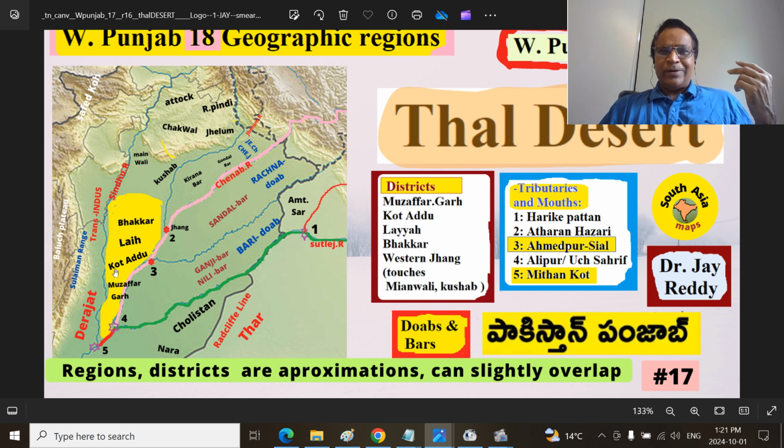Adu district, Layyah district and Bhakkar district. Even you can say certain parts of the southern part of the Mianwali district are also Thal region, but I have restricted only to this yellow part. So just keep that in mind,